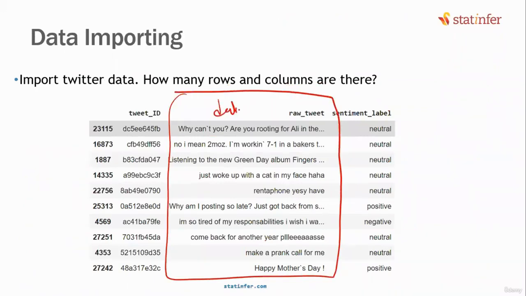Right now, this is our data. As of now, you ignore this variable. Act as if you do not have access to this variable. This is our text data, our raw tweet, that is our raw data. We have nearly 27,000 tweets. What is our objective here? We want to pre-process this data. So there are certain steps. Let us go step by step. The first step is converting everything into lowercase.